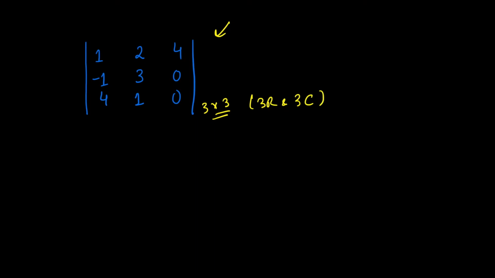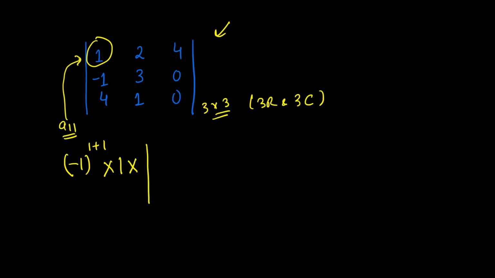The first thing is minus 1 to the power, again it's the A11 element, so it will be 1 plus 1, times the element corresponding to the first row and first column, which is this 1, times the determinant of the elements other than row 1 and column 1. If you eliminate this row and column, you are left with 3, 0, 1 and 0.